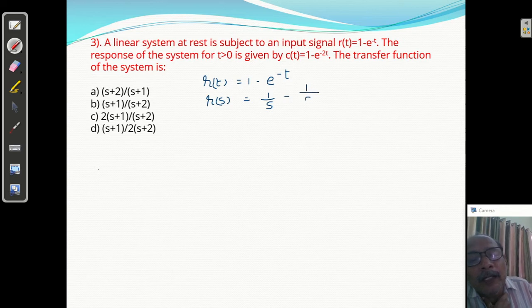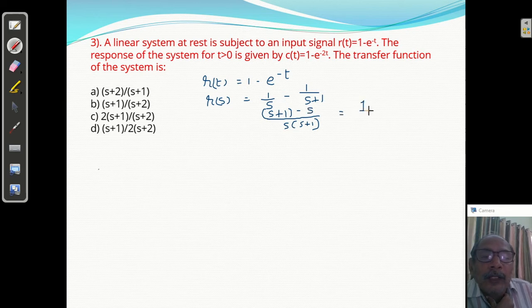1 upon s plus 1. So if you take the LCM, what is it? s plus 1. Then we get s plus 1 minus this upon s plus 1, s into 1, s. So you will get 1 upon s plus 1. That is R of s.